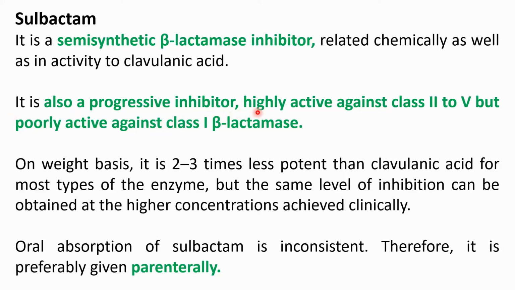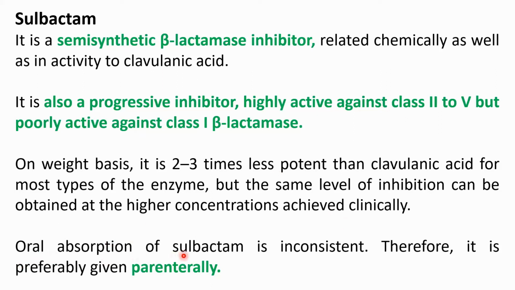It is highly active against class 2 to class 5 but poorly active against class 1 beta-lactamase enzyme. On weight basis, it is 2 to 3 times less potent than clavulanic acid for most of the enzyme, but the same level of inhibition can be obtained at higher concentration. So we can indirectly say that at low concentration it is less effective than clavulanic acid, but at higher concentration it will become equipotent to clavulanic acid.